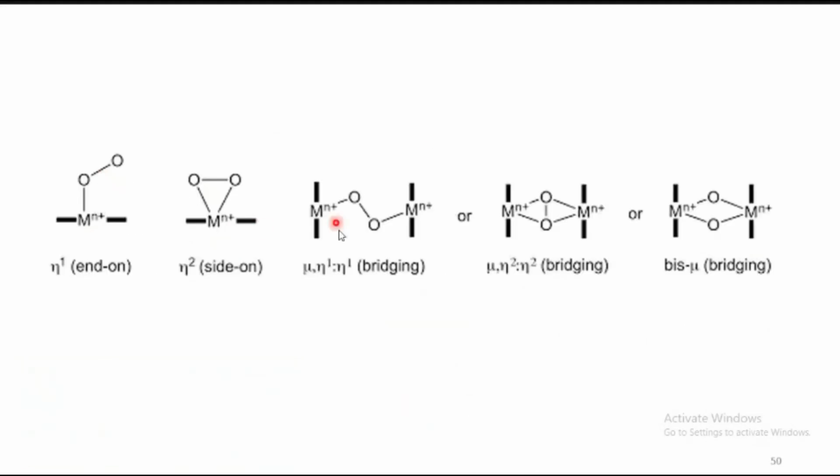Now, in the binding mode, there are a number of modes possible when the diatomic molecule is connected to the metalloproteins. If it is a mononuclear metal center, there are 2 modes possible: an end-on mode as well as a side-on mode.